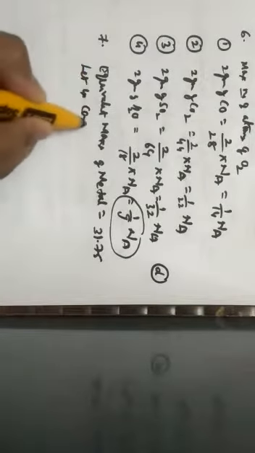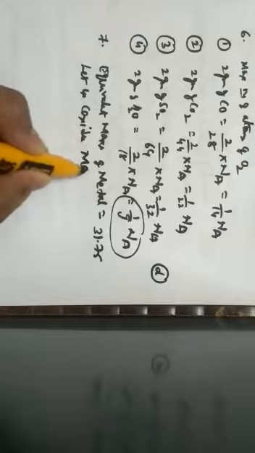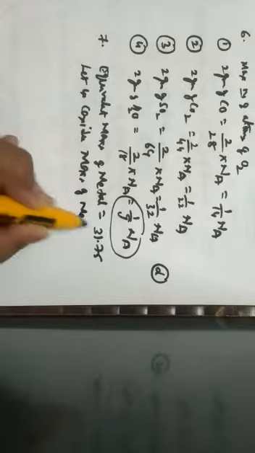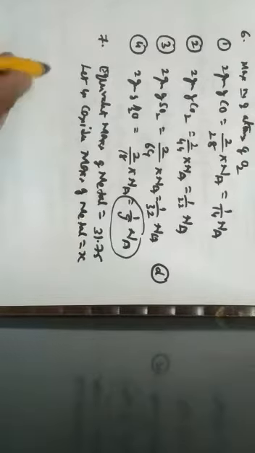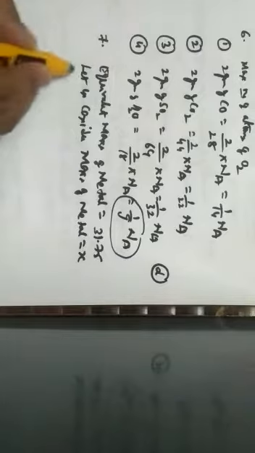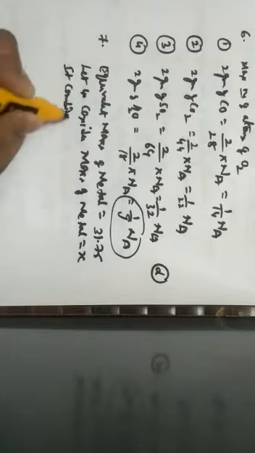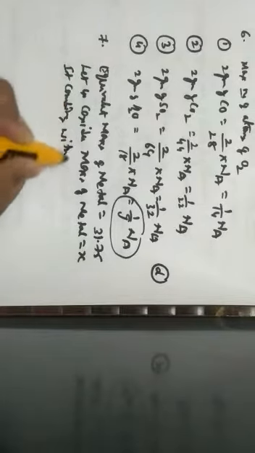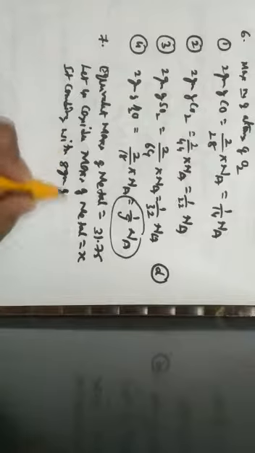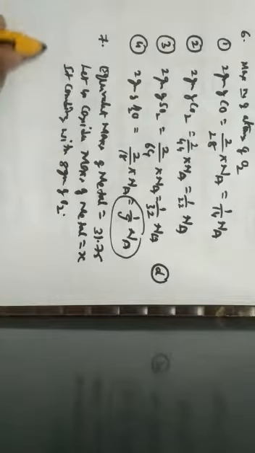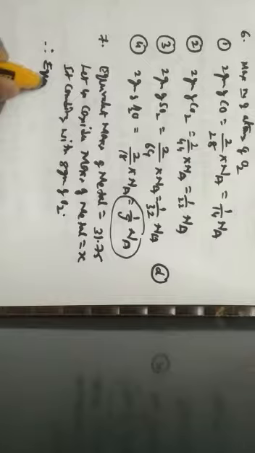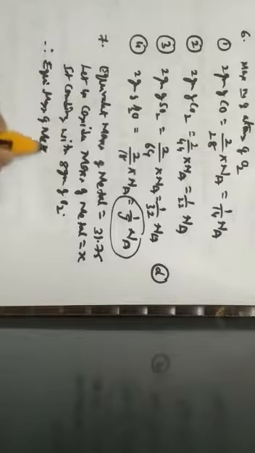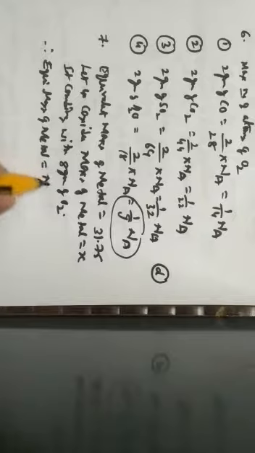Let us consider the mass of metal as X. It has been given that it combines with 8 grams of oxygen. That is the given data. Therefore, what we have to calculate? Equivalent mass of metal is equal to mass of metal.